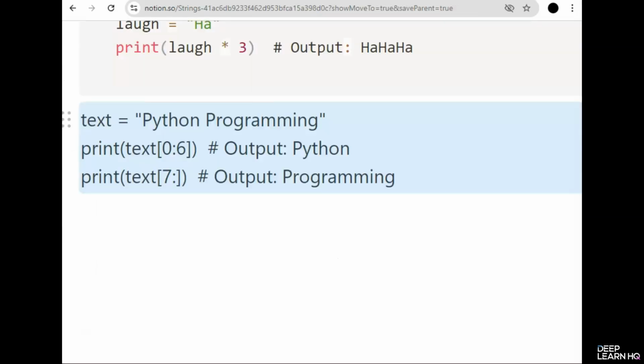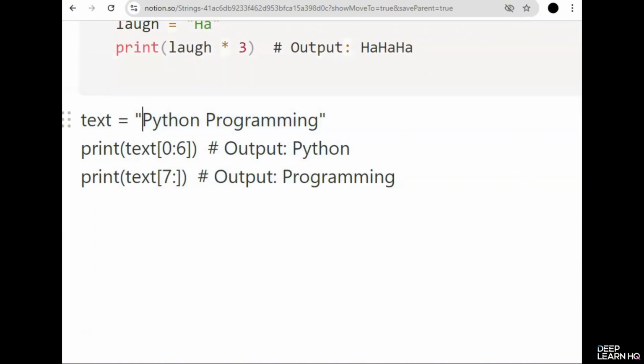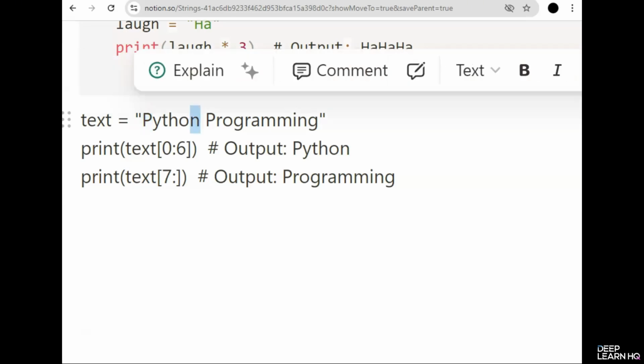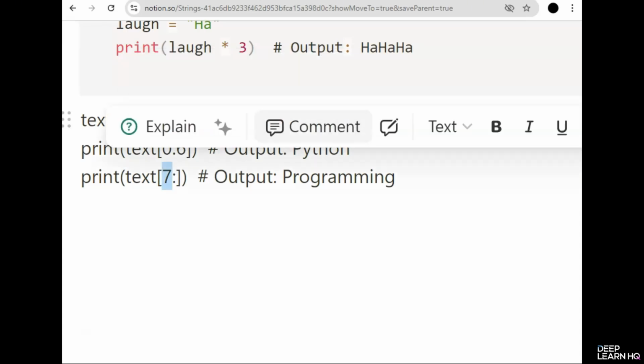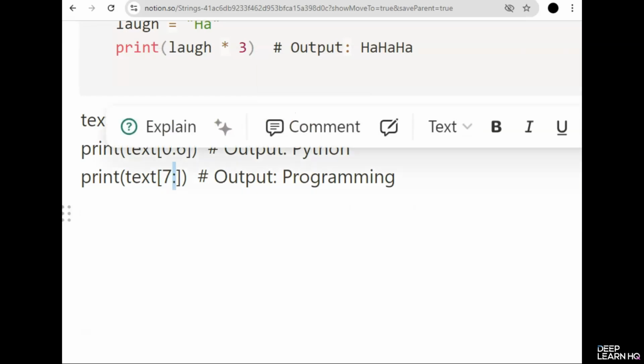So here we created a variable called text and we wrote Python programming. If you just want to extract Python, you can write the starting index of P and the ending index of n, which is 0 to 6. And if you want to output programming, you can write 7, and either you can count all these and type the end one, or you can just simply leave it empty after the colon. Slicing provides flexibility in accessing and manipulating parts of a string, whether you're interested in the beginning, middle, or end.